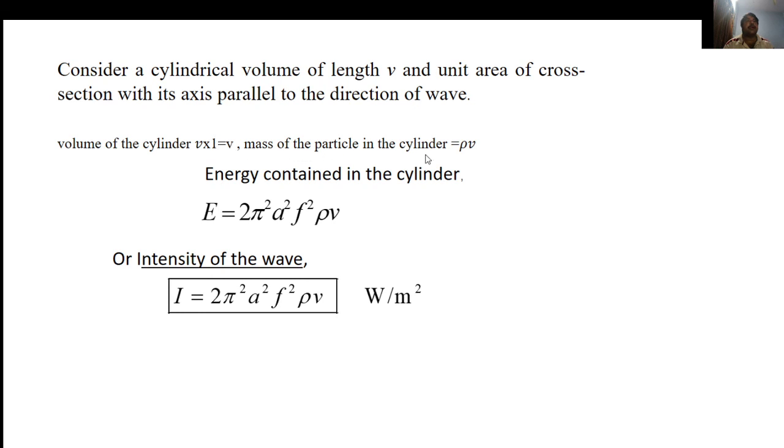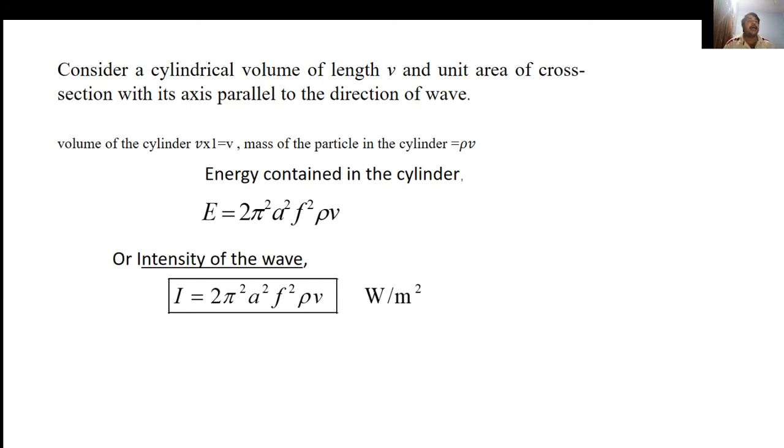The mass of the particles in the cylinder is equal to rho V, because we know that density is mass per volume, or mass is equal to density into volume. Therefore, the energy contained in the cylinder can be written as E equals 2 pi square A square F square rho into V, and the intensity of the wave can be written as I equals 2 pi square A square F square rho into V.